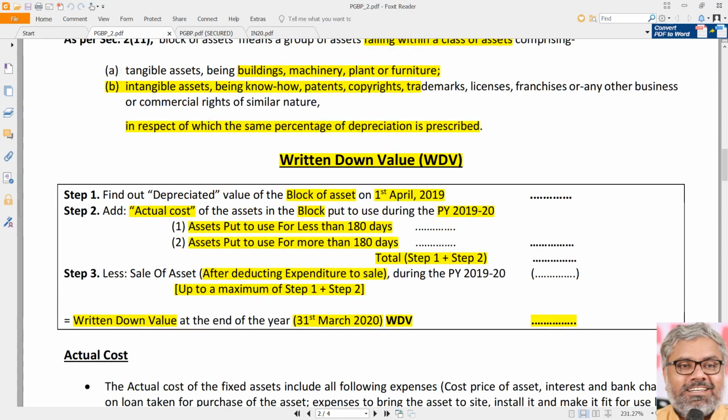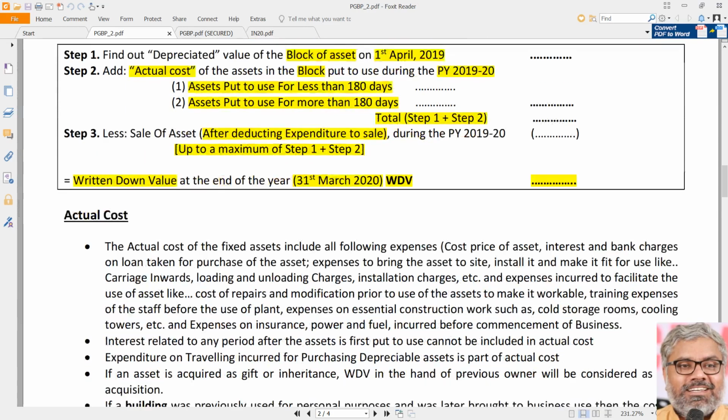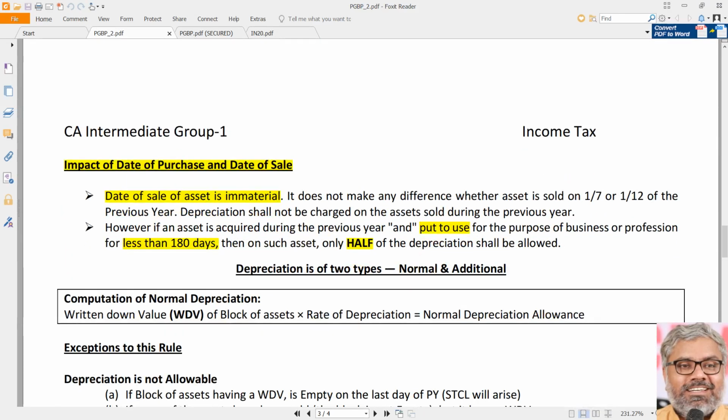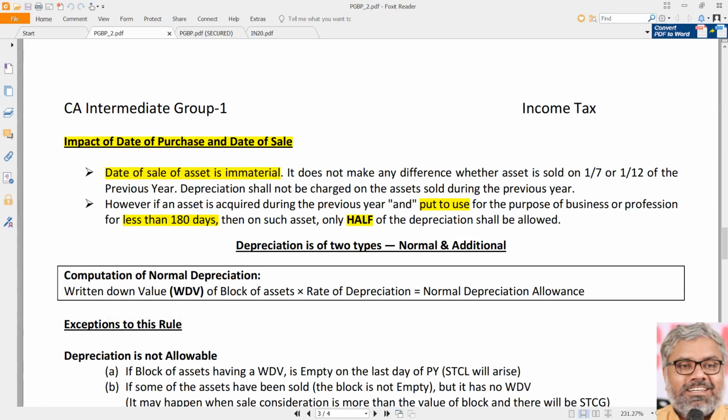But naturally a question comes, why is this 180 days important? Yes, it is very important. The date of purchase and the date when it is put to use is very important, because if an asset is put to use for less than 180 days, only half of the normal depreciation shall be allowed as deduction. Whatever the rate prescribed, half of that rate only will be allowed as deduction if that asset is put to use for less than 180 days during the previous year in which it was acquired. After that, every year, full depreciation will be provided.